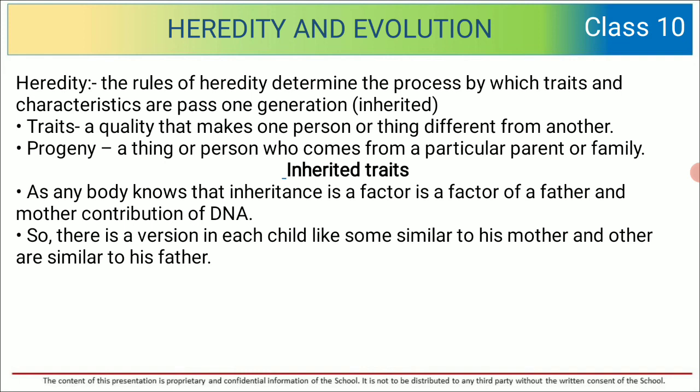So there is a variation in each child, some similar to his mother and others similar to his father. Even we try to compare that a particular characteristic is similar to the mother, and some of us say that it is similar to the father. So that is nothing but inherited traits.